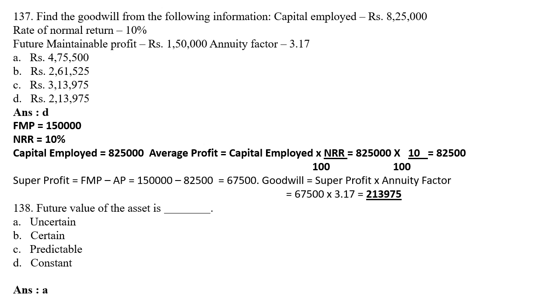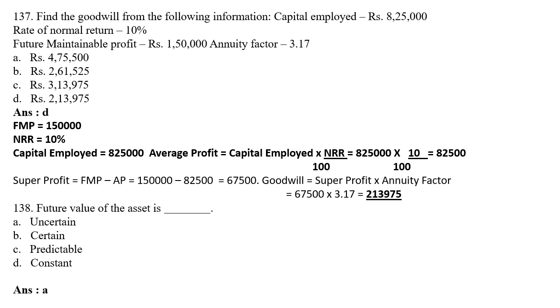Then super profit is FMP minus AP. Super profit equals FMP minus AP. 1,50,000 minus average profit, that is 82,500, you will get the answer 67,500. So your super profit is 67,500.